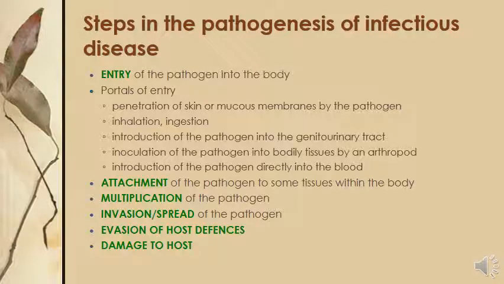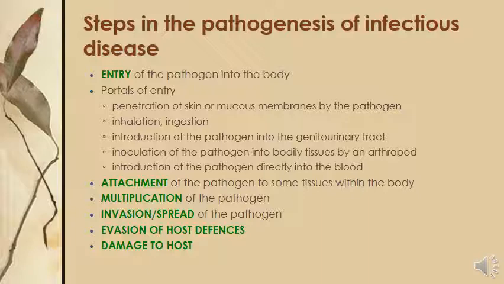So, what steps are involved in the pathogenesis of infectious disease? First of all, what is infectious disease? Infectious disease is a disease which occurs due to any bacteria or any infectious agent. There are diseases which are separate. They are not due to any bacterial or viral cause, like diabetes is a metabolic disorder. Alzheimer's disease is not an infectious disease. Okay, so I am talking specifically about infectious disease.